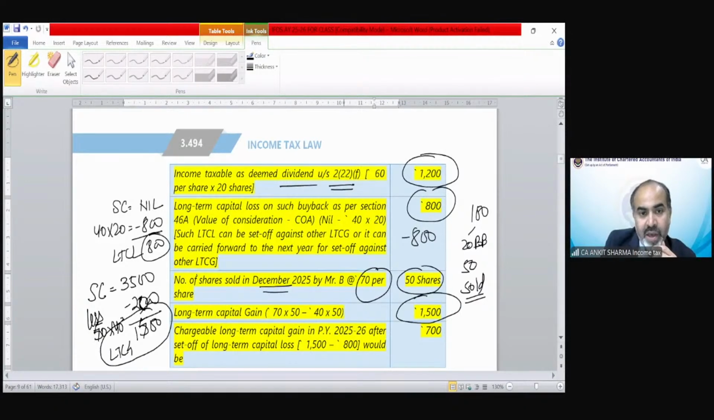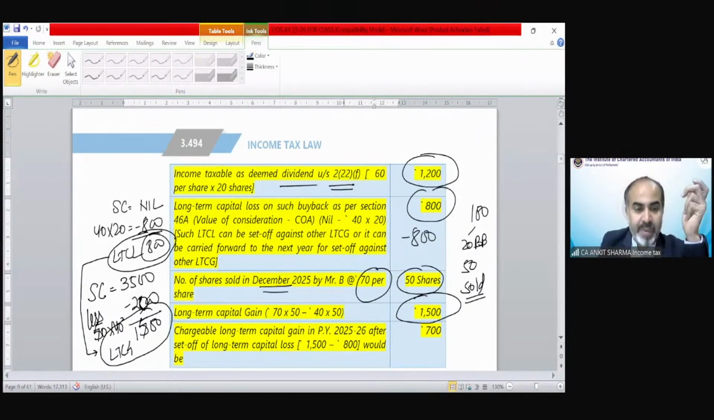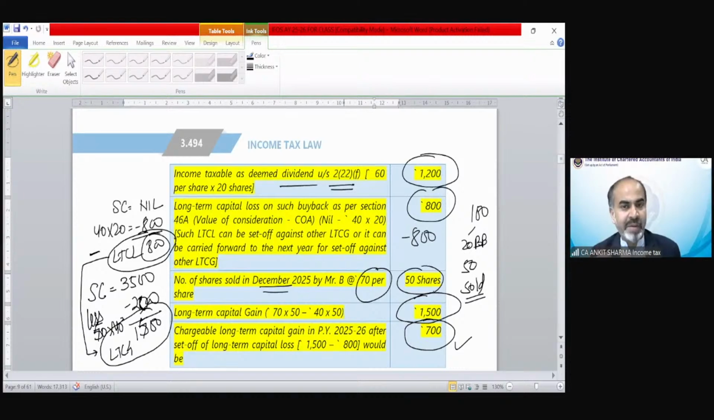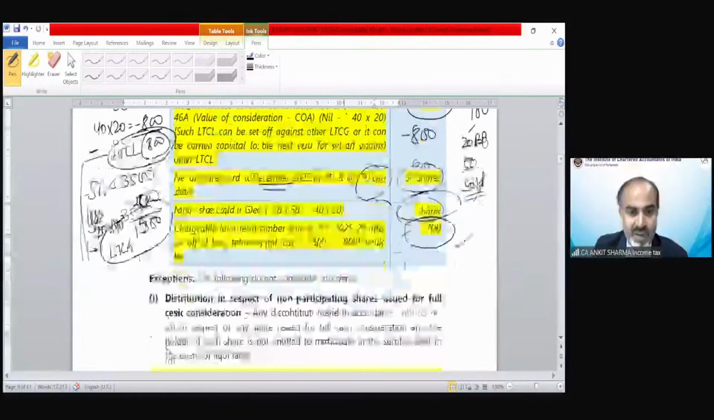You can see from here, and the long-term loss was 800. So the loss can be set off against the gain. That you will read in detail in the set off chapter. That would be discussed after income from other sources. There would be a chapter of clubbing, and after that there would be a chapter of set off. The set off chapter says that if there is a loss under long-term capital gain, it could be set off against the profit from long-term capital gain. So this 800 would be set off from this 1,500. The net profit would be 700 rupees in this year. So that is the whole treatment of that amendment which has come for buyback of shares.